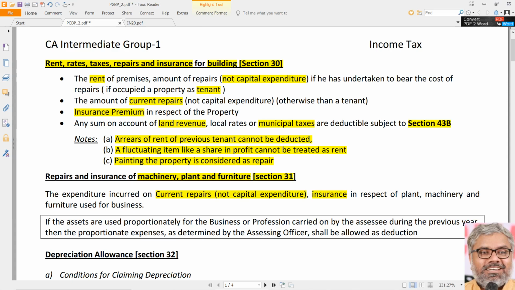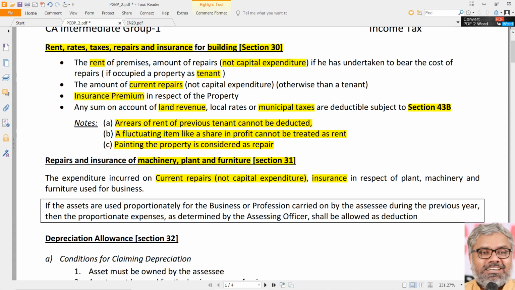So, ideally speaking, these sections should not have been there. Unnecessarily, they create doubts rather than clarifying, giving only some names there. People will have 100 other names to the machinery. What about maintenance work of machinery? Boss, yes, it is allowed as deduction. That is also repairs. What about this? What about that? All are allowed as deductions, sir.